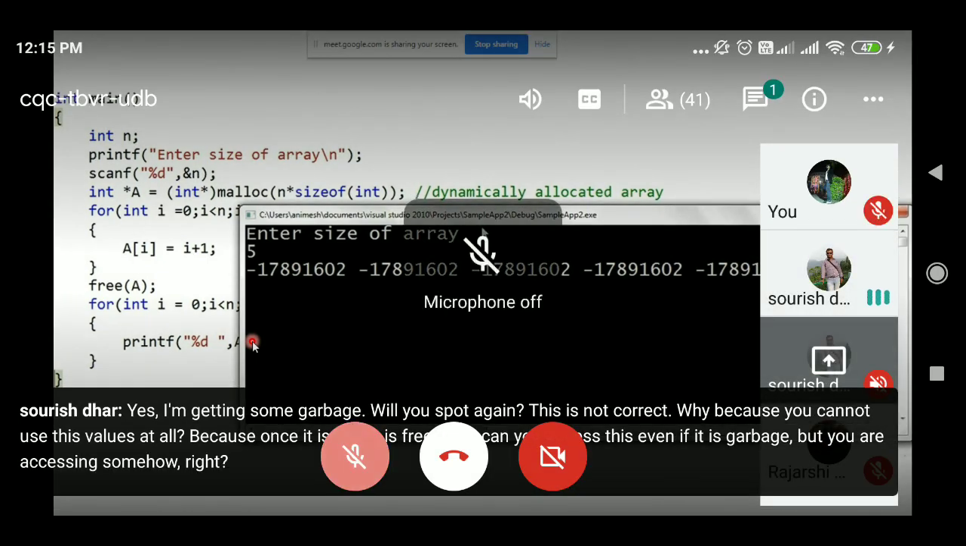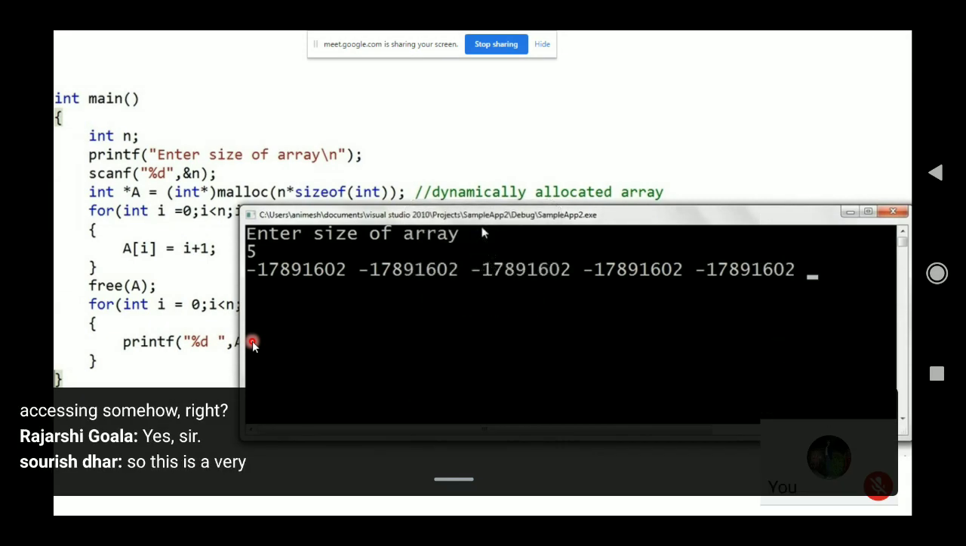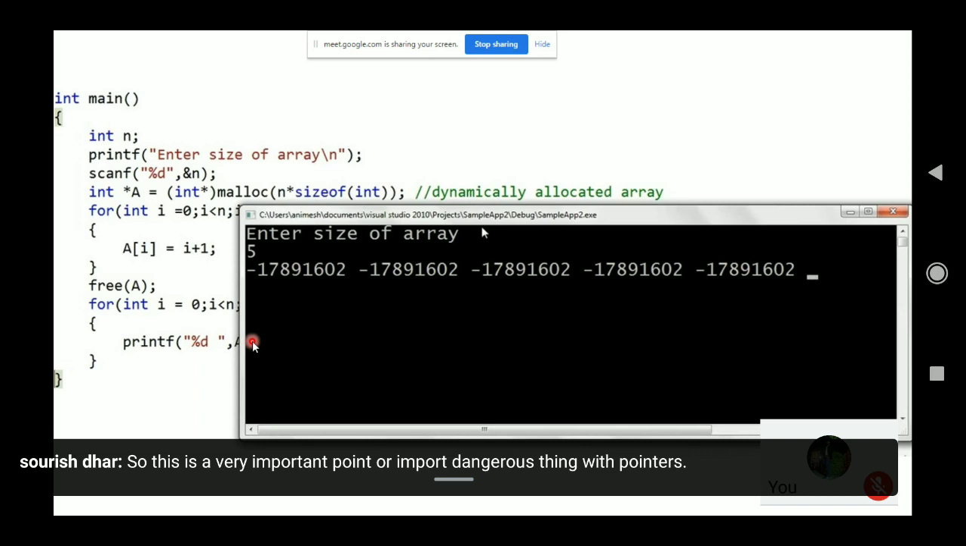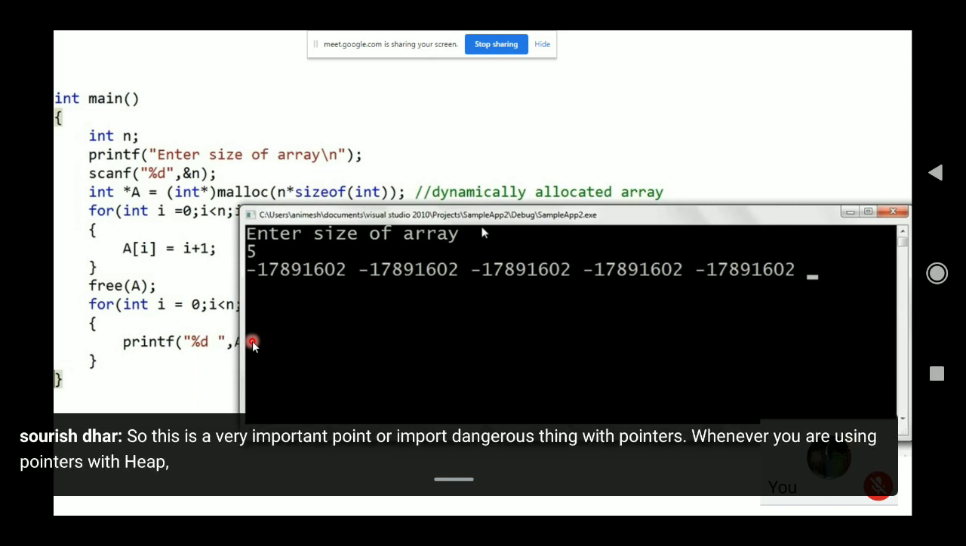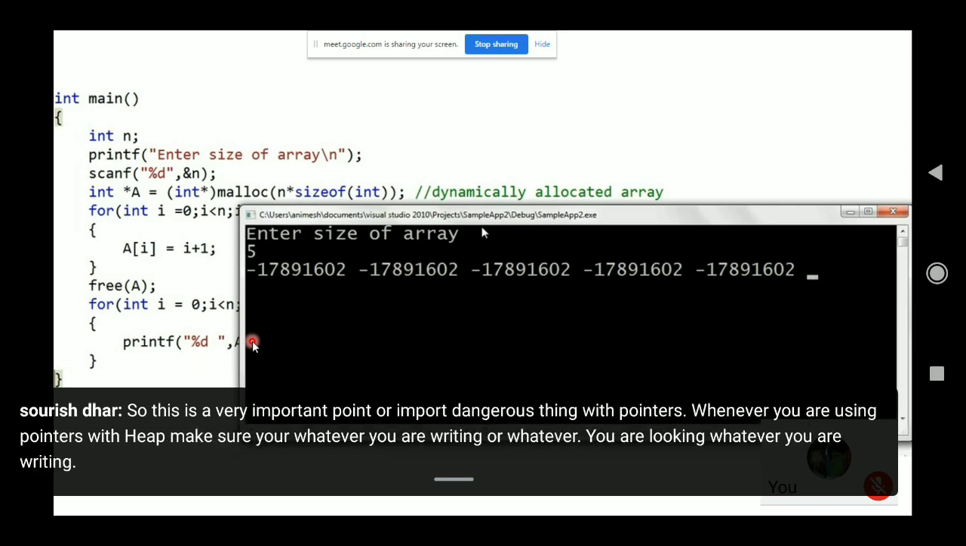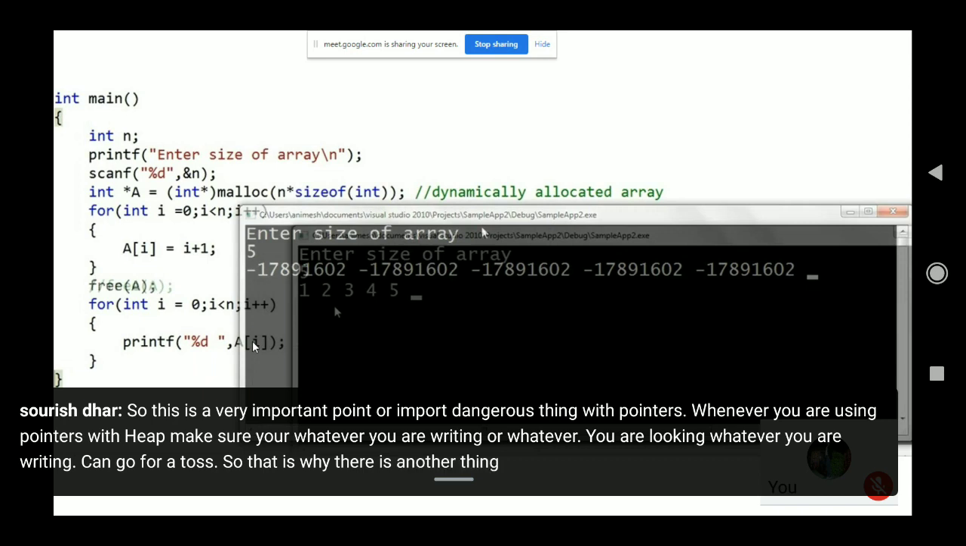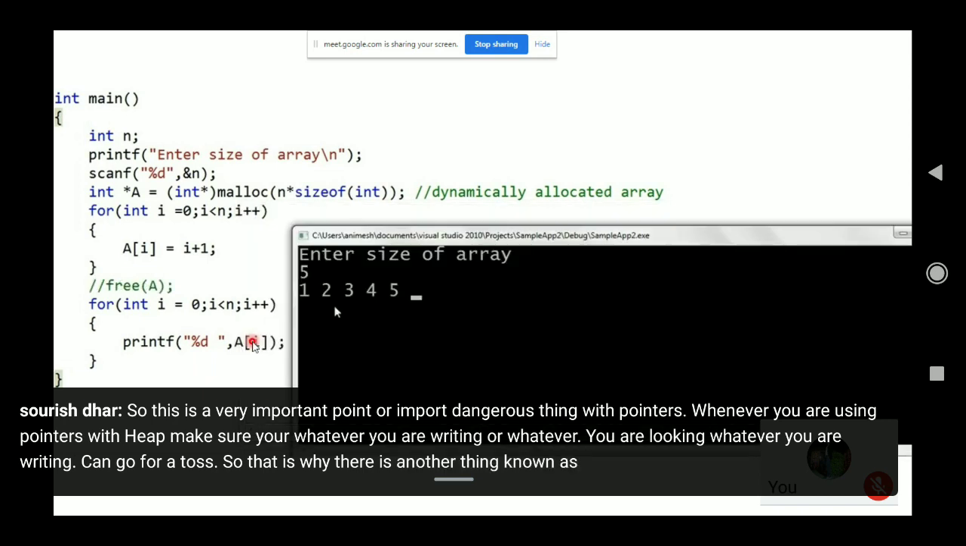Yes, sir. So this is a very important point, a dangerous thing with pointers. Whenever you are using pointers with heap, make sure whatever you are writing or whatever you are looking at can go for a toss. So that is why there is another thing known as null.